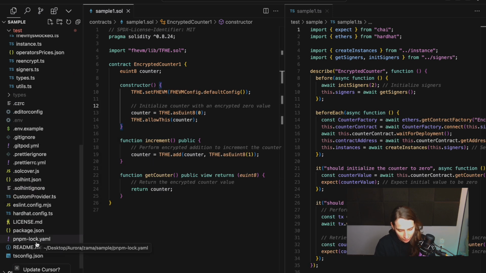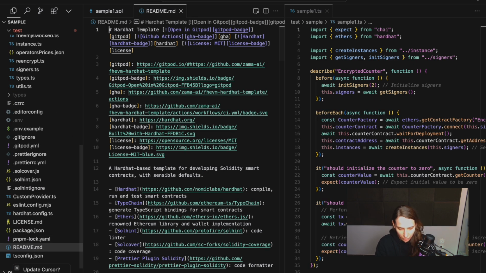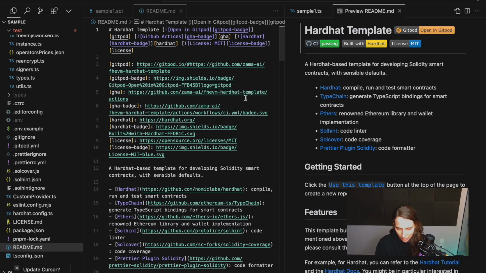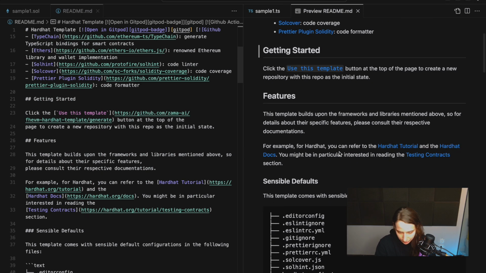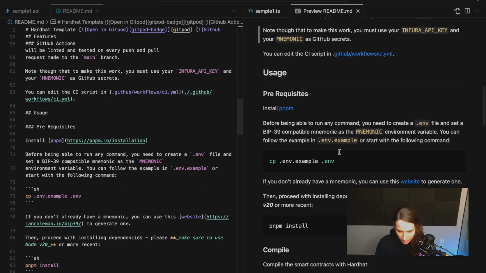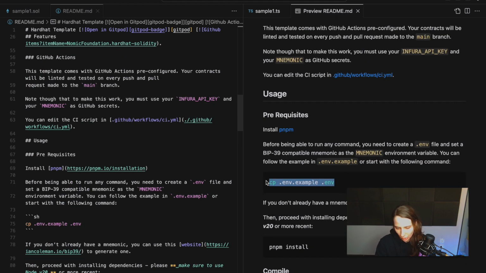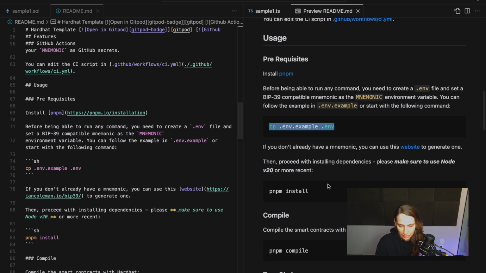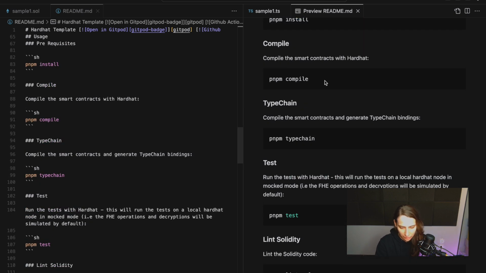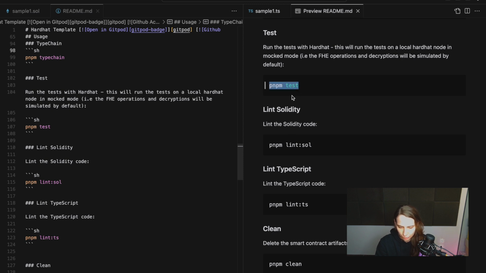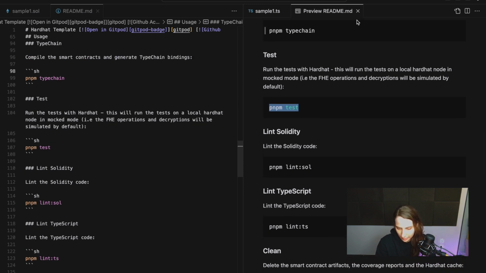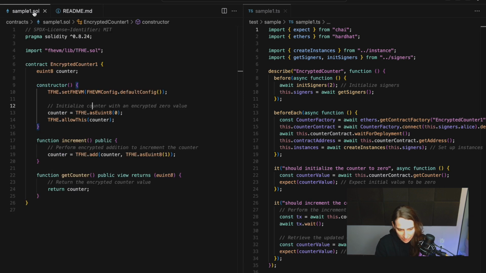It's fairly simple. If you go to the README, it works like any other Hardhat template you're already used to. The only difference maybe is that you have to copy the environment variables. So do pnpm install, compile for compiling the contracts, and then do pnpm test. That's about it. So let's get started on our first example.